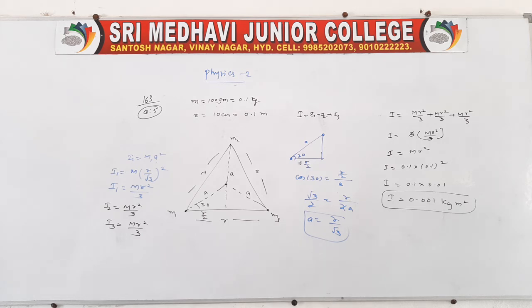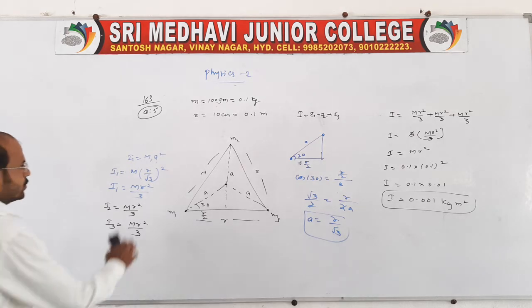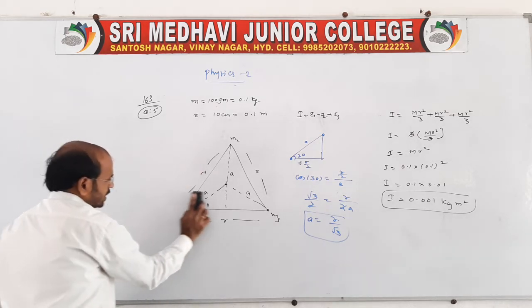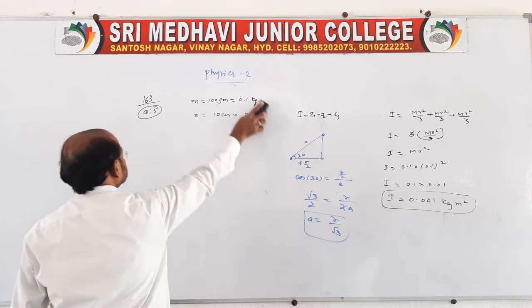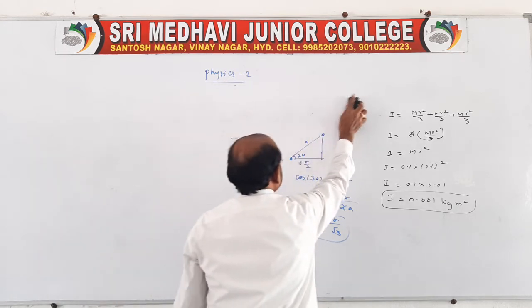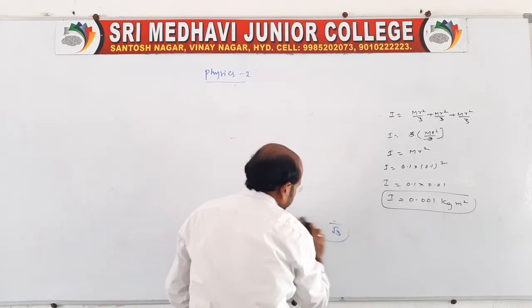Of course, it is also very easy. Look, you say here the moment of inertia about an axis passing through the center perpendicular to its plane, and here you take a square.